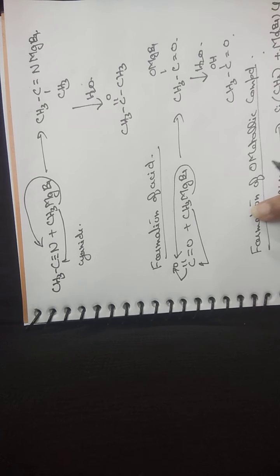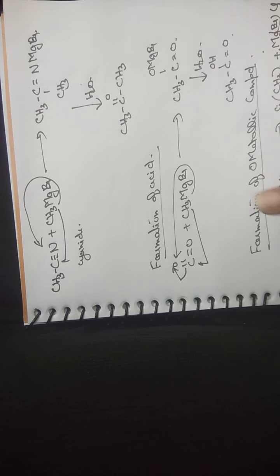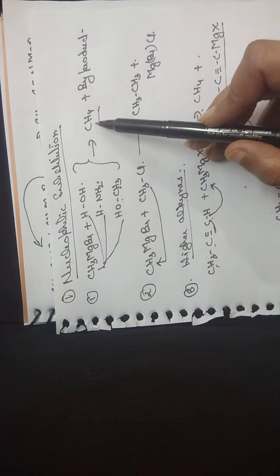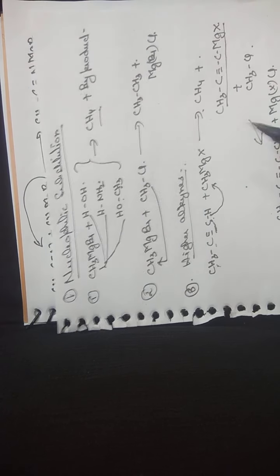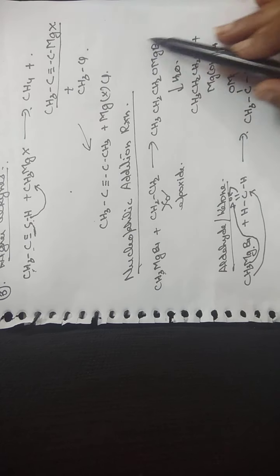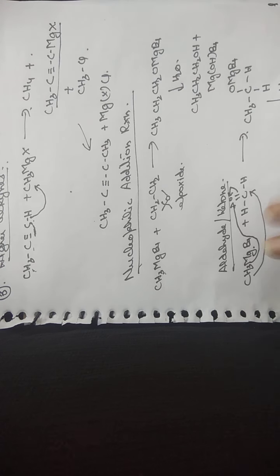So the first thing is that Grignard's reagent only gives two types of reaction: nucleophilic addition and nucleophilic substitution. In nucleophilic substitution reactions, there is formation of alkanes, higher alkanes, or higher alkynes. Nucleophilic addition always proceeds by the formation of an adduct or an addition product, which on hydrolysis gives the corresponding product.